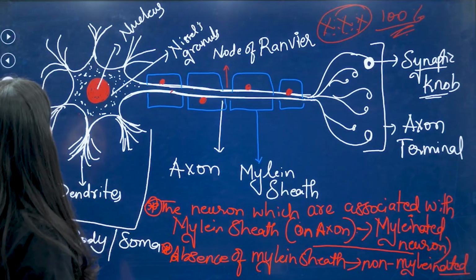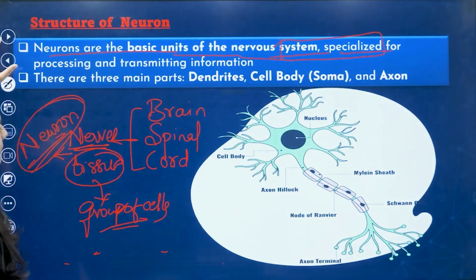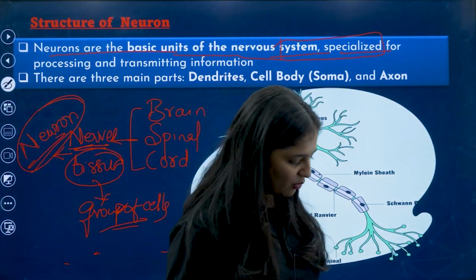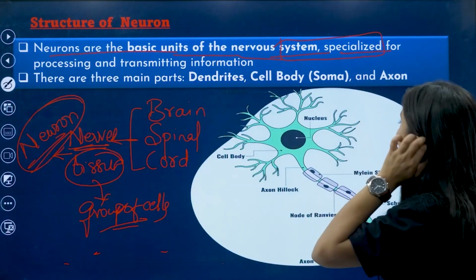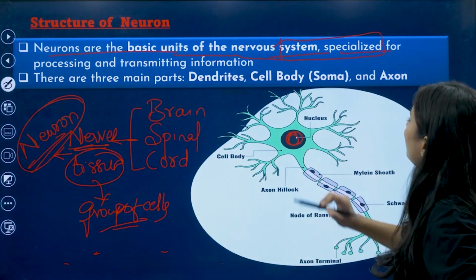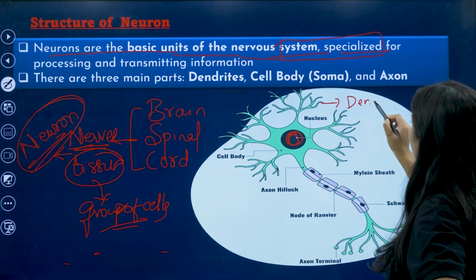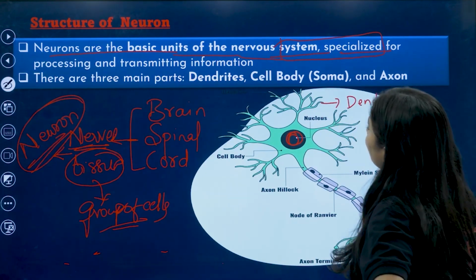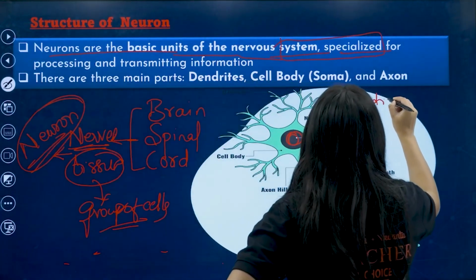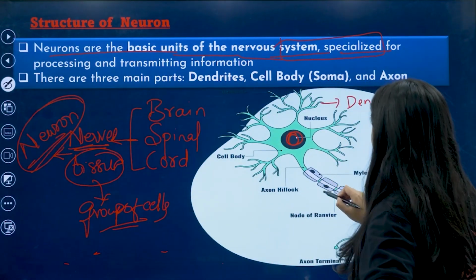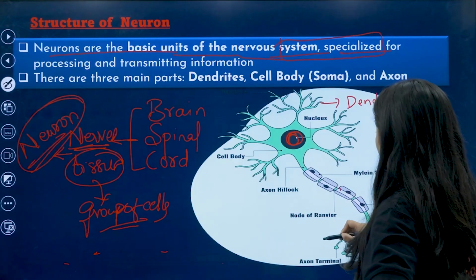Yes, we'll go on to the next. I will give you a little glance about the neuron. So this is the neuron, my dear kids. Inside you can see the nucleus, and these are the dendrites. From the extending part, this is an axon.